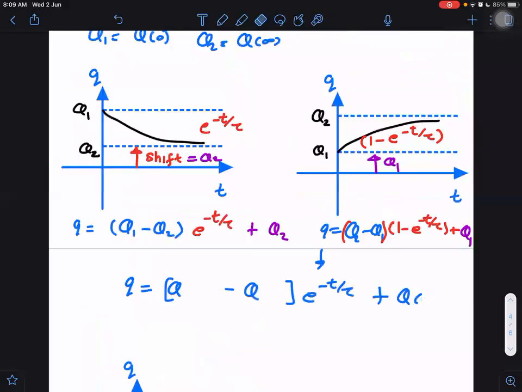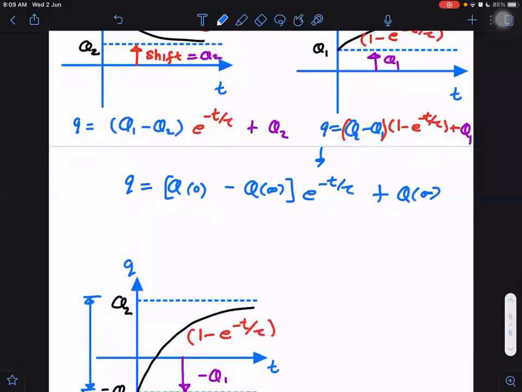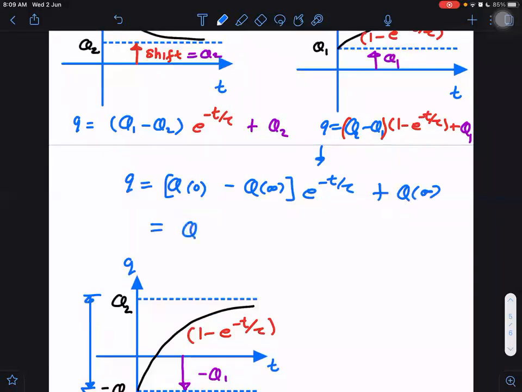Let us say it is Q infinity. This is the equation we are getting, right? Or I could write Q0 into e raised to power minus t by tau plus Q infinity into 1 minus e raised to power minus t by tau. This is what we are getting. Is it right or not?